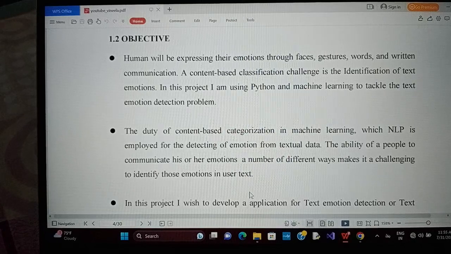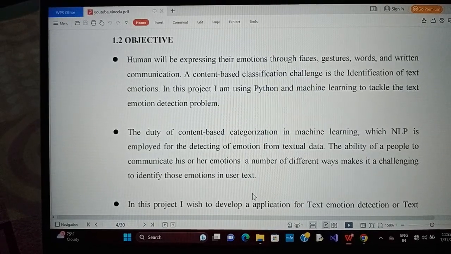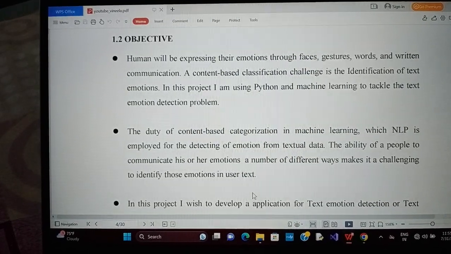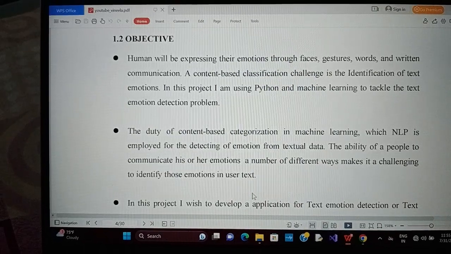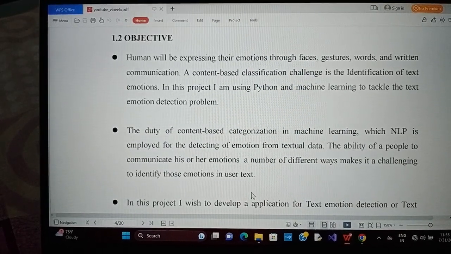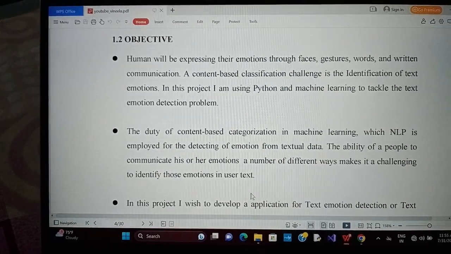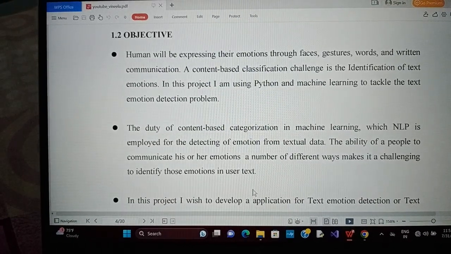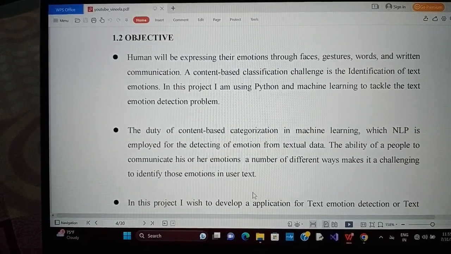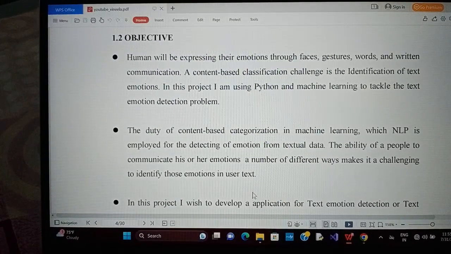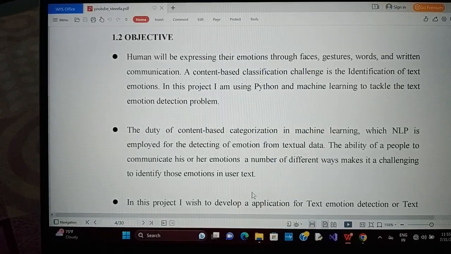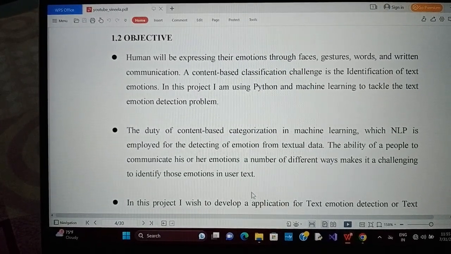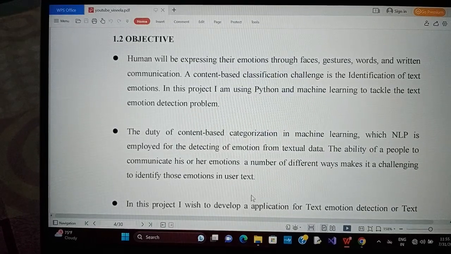The duty of content-based categorization in machine learning, which is natural language processing, that is NLP, is employed for detecting emotion from textual data. The ability of people to communicate their emotions in a number of different ways makes it challenging to identify those emotions in user text.